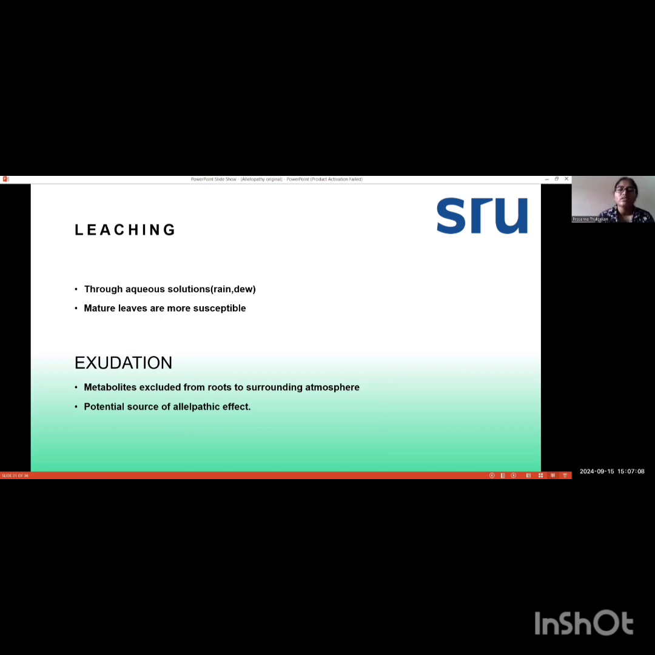Next is exudation: metabolites excluded from roots to the surrounding surfaces, a potential source of allelopathic effect. So root exudates are the potential sources of allelopathic effect. It means allelopathic chemicals are released mostly through root exudates, and metabolites present in the root part can be easily released to the surrounding environment.